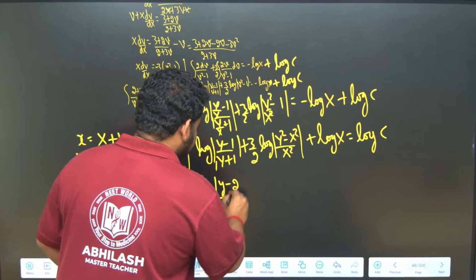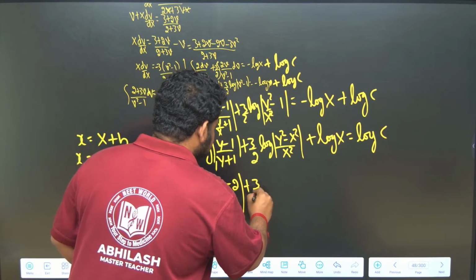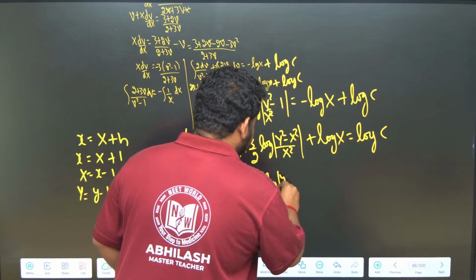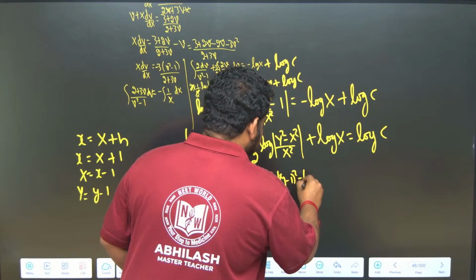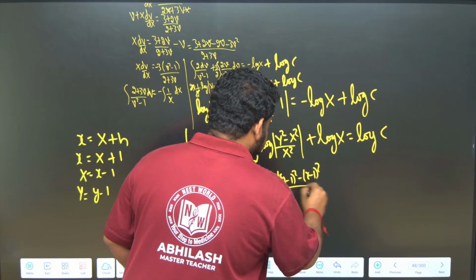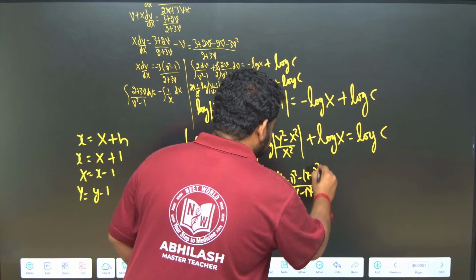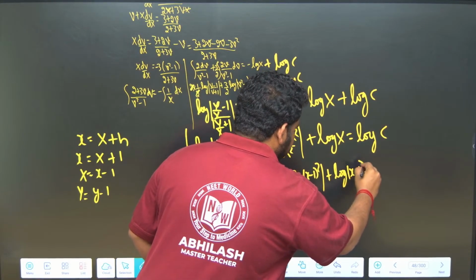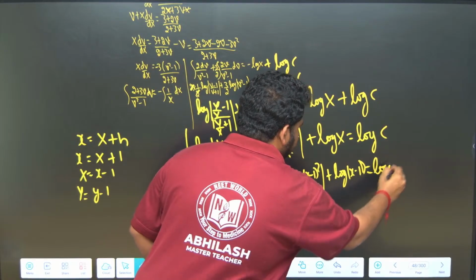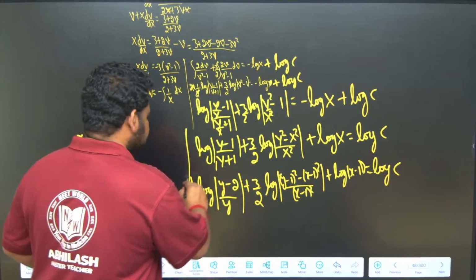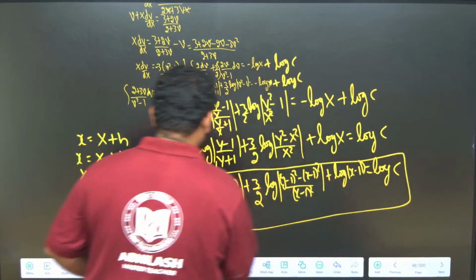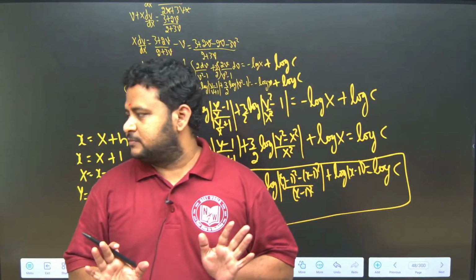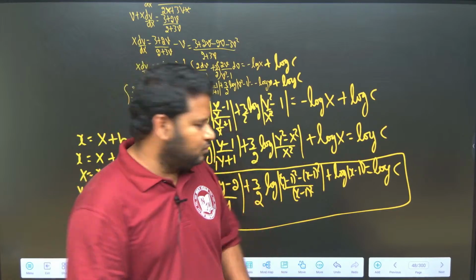This will become y, plus 3 by 2 times log of small y minus 1 whole square minus small x minus 1 whole square divided by small x minus 1 whole square, plus log of small x minus 1 is equal to log C, that is all. This is how you have to solve the equation. This is the final answer. Further you need not simplify, because this is a question for you to understand the concept.